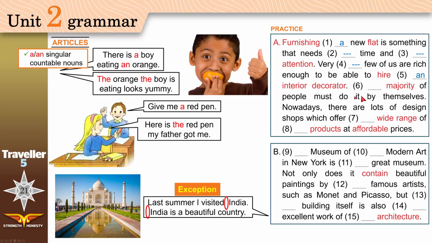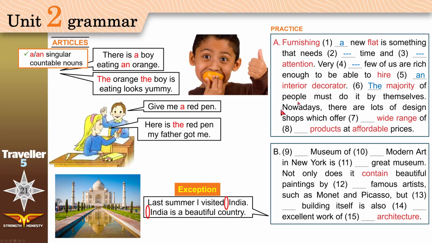The majority of people must do. Majority means most of the people. What do we say? The majority or just majority of people? We use the. Why? You can't have 2 majorities of one thing. Always use the majority. Because nothing has 2 majorities. It's just one majority. Do it by themselves.